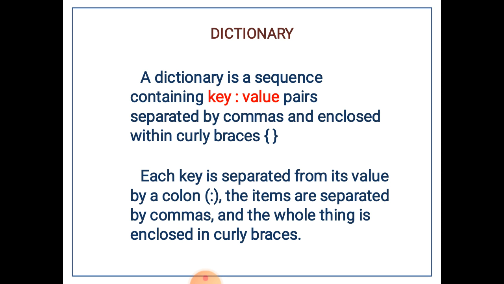Now let us study what a key is and what its value is. Key and value are separated by a colon, but each key value pair is separated by a comma from another key value pair. The whole thing is enclosed in curly braces.